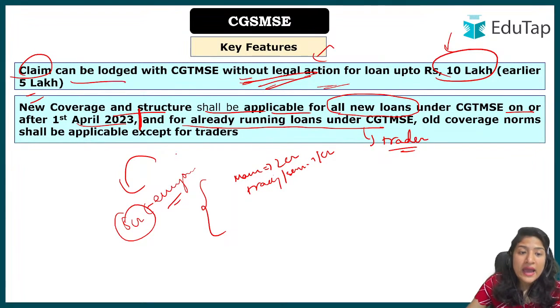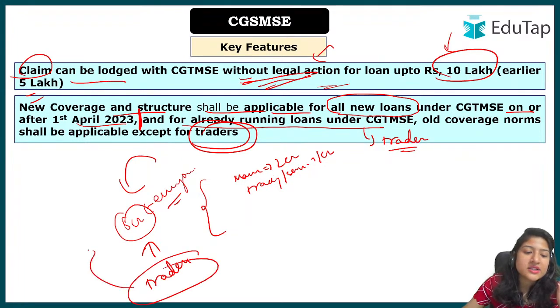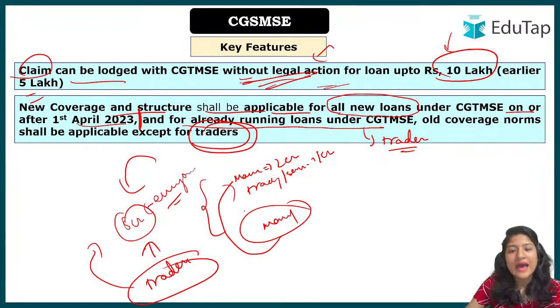Okay, and for the previous ones, those who have already taken a loan can again take a loan under the scheme, as has been mentioned. But for the ones who have already taken the loan, only for the traders is this new structure and coverage applicable. If you belong to the manufacturing sector or service sector or the rest that are under it, they can claim up to this 2 crore only, and they will be eligible only for the norms that were in the previous category.